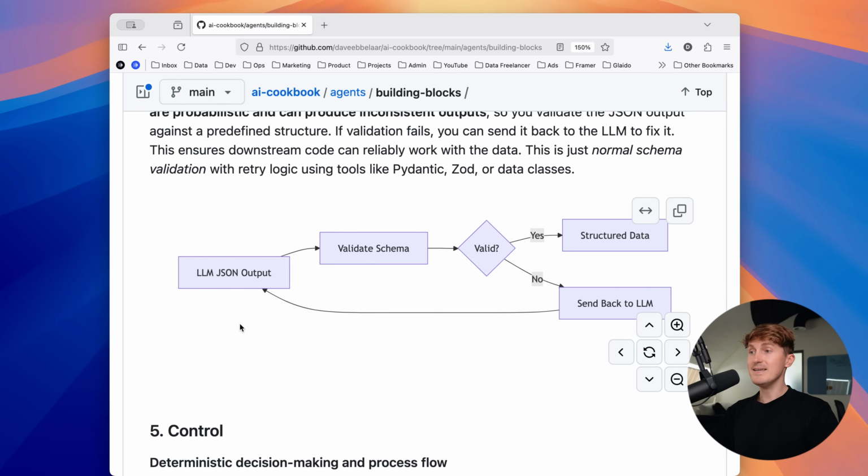So rather than just asking a question to a large language model and getting text back, we want a predefined JSON schema where we are 100% sure that what we're getting back contains the actual fields that we can use later down the line within our application. So the diagram looks like this. We ask an LLM to provide us with structured output, which is simply just JSON. We validate it against a schema using a library like Pydantic or Zod or Python data classes. We check whether it's valid. If it's valid, we have the structured data. If it's not valid, we take the error response and we send it back to the LLM in order to correct it.